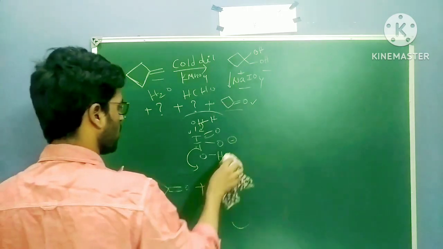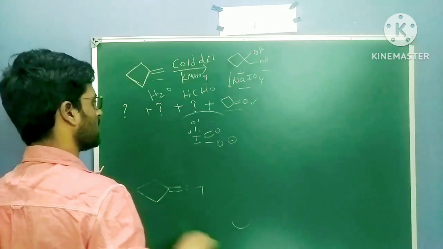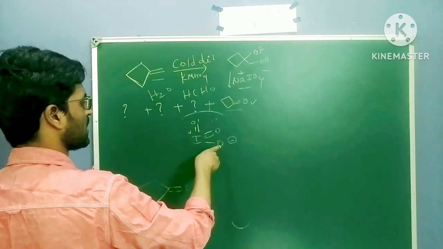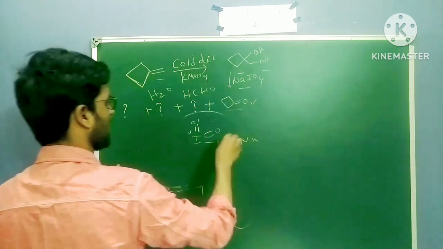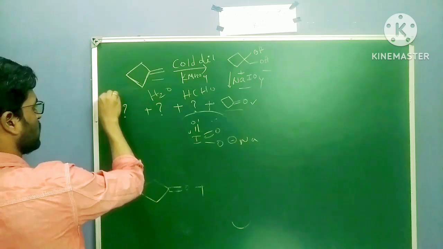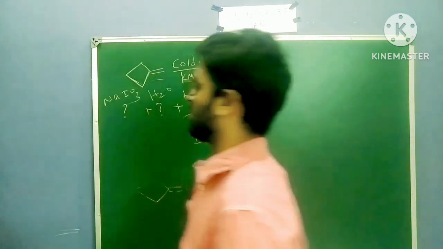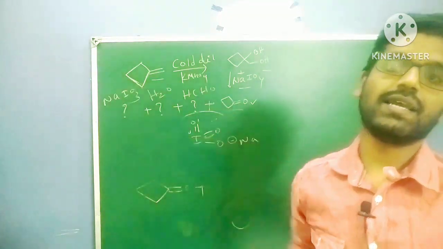Here double bond O, double bond O, single bond O minus: IO3 minus, Na plus is there. So Na is here, so NaIO3. The next product is NaIO3. So the three products are formaldehyde, HCHO, water, and NaIO3.